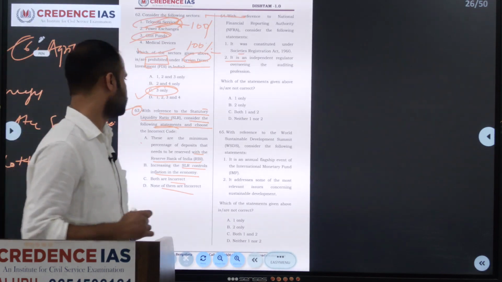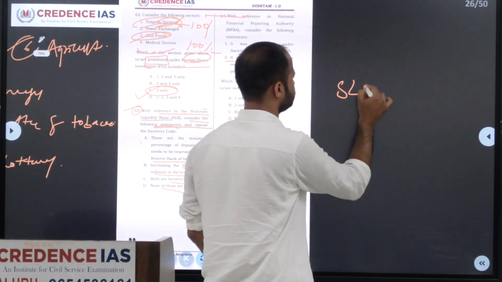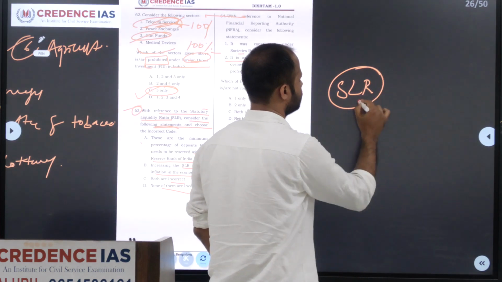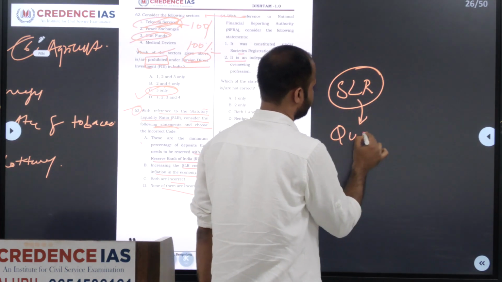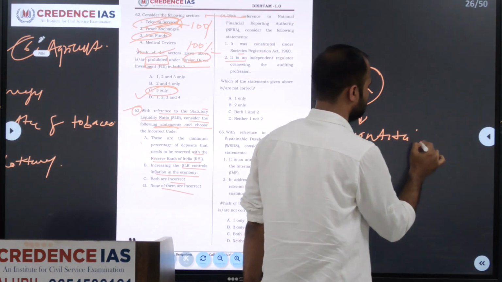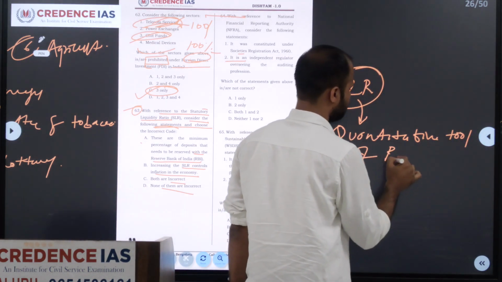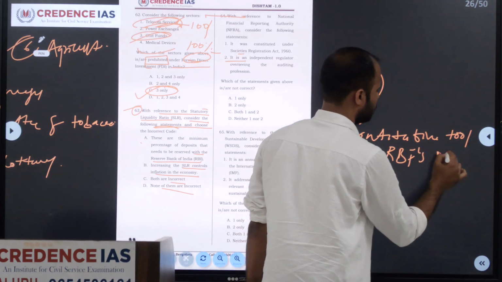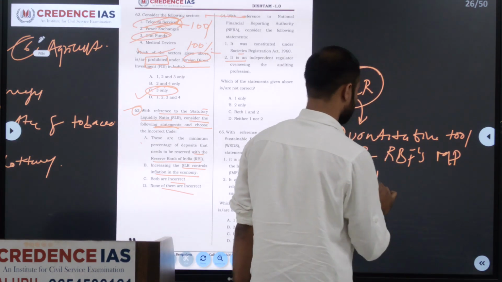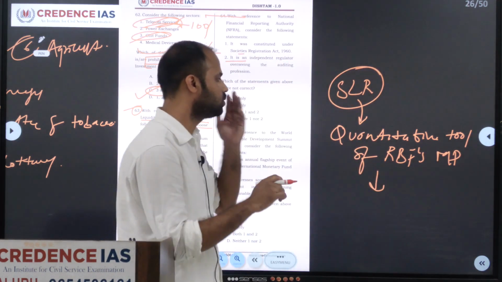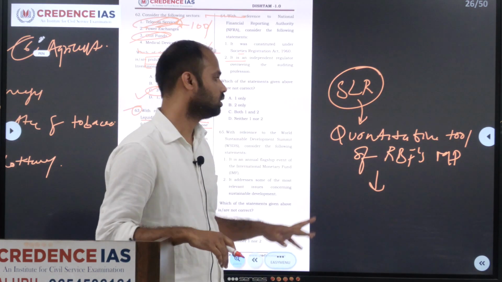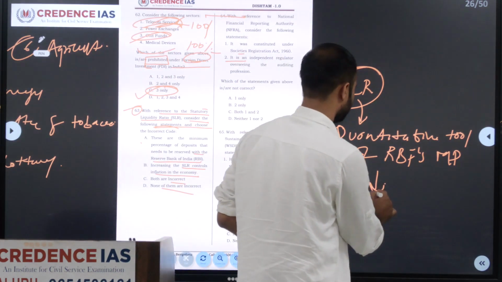This SLR, statutory liquidity ratio, is a quantitative tool of RBI monetary policy. SLR is a quantitative tool of RBI and monetary policy.